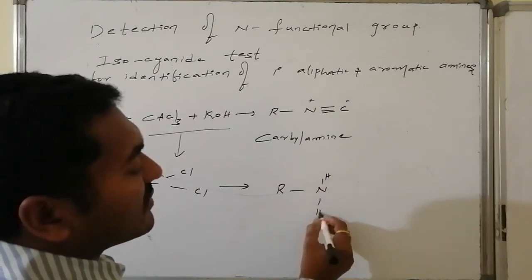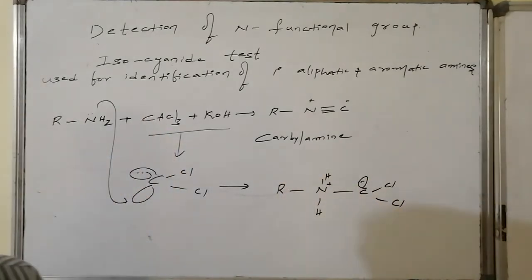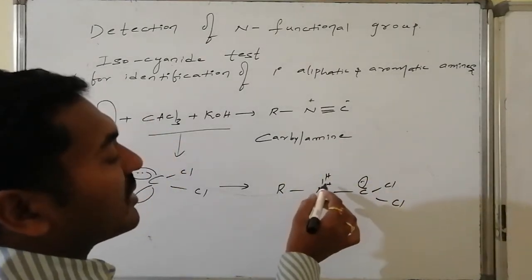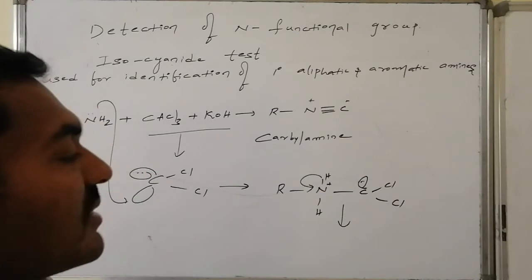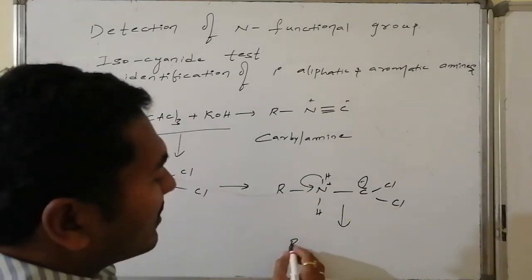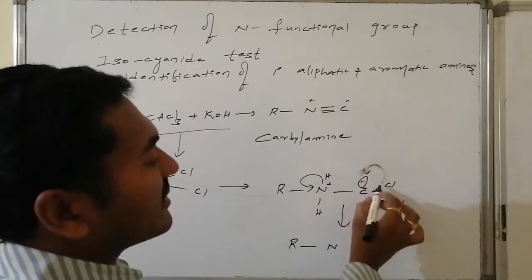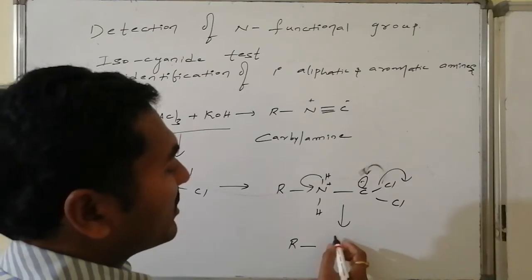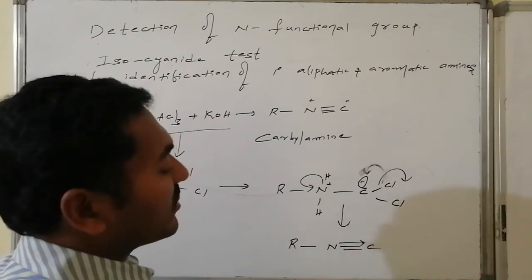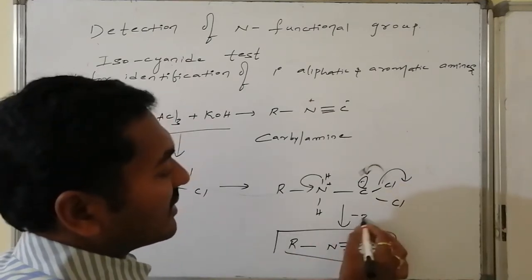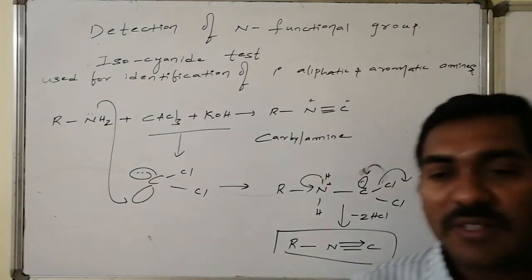It appears like this. This is NH followed by this is CCl. It is having lone pair. Now it is having unit positive charge. To compensate the positive charge here, proton is eliminated in the form of H+. Similarly, the next step also proceeds in such a way that Cl minus is eliminated. Thus, two molecules of HCl are eliminated and another lone pair is donated towards the carbon. Thus, here it is having electron pair donation like this. Isocyanide formation takes place. Two HCl are eliminated. Thus, a foul smelling gas of aliphatic isocyanide formation takes place.